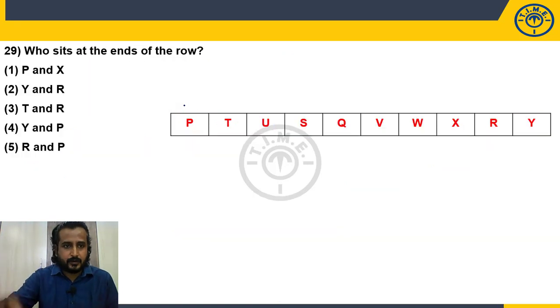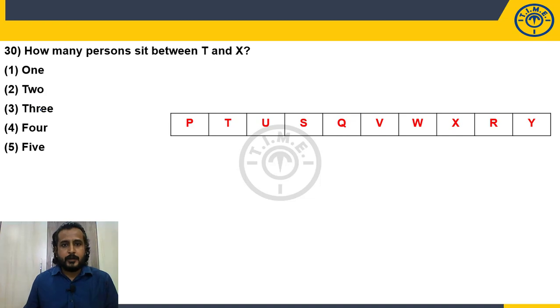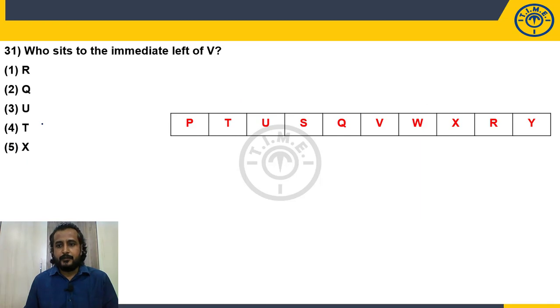Fine. Now, who sits at the ends of the row? P and Y. Y and P. Choice 4. How many persons sit between T and X? T is here, X is here. How many are there? 1, 2, 3, 4, 5. Answer 5. Choice is also 5. Who sits immediate left of V? It is Q. Choice 2.